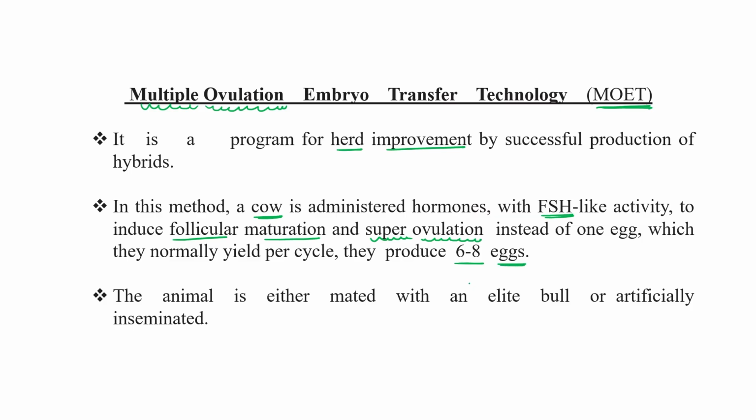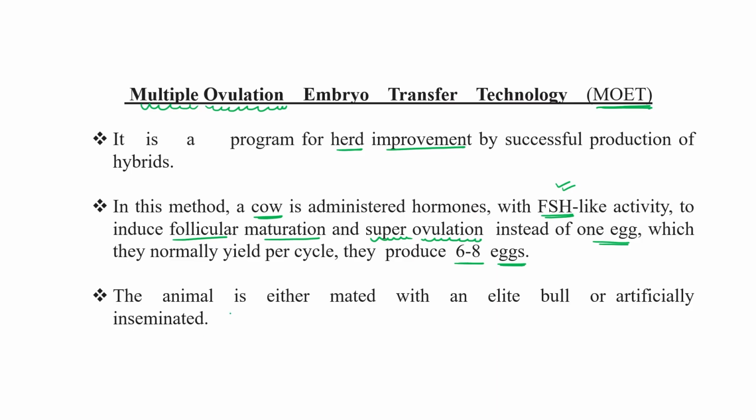Normally, a cow produces 1 egg per cycle, but after treatment with this hormone, if we treat that particular cow or buffalo, it is able to produce 6 to 8 eggs per cycle.